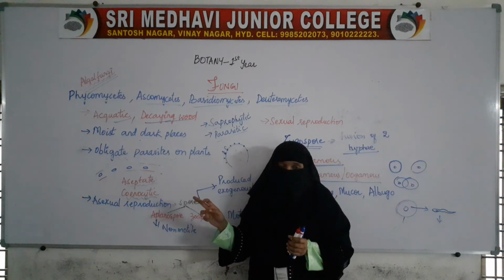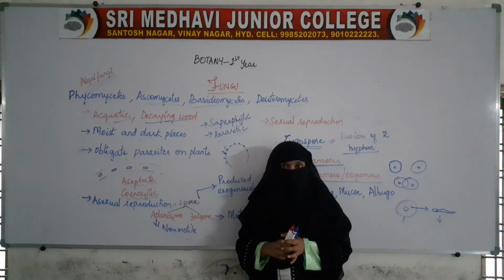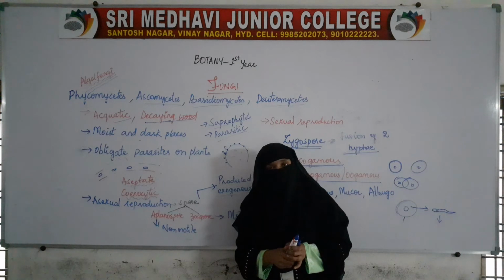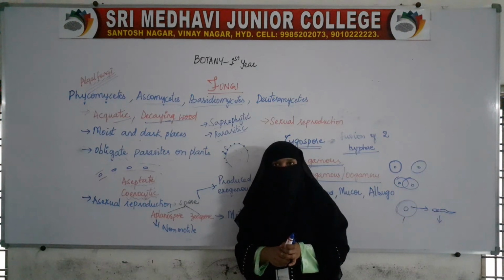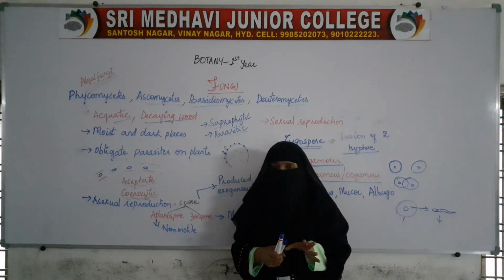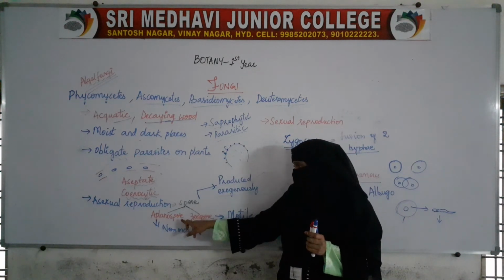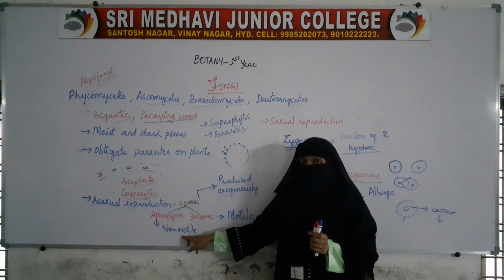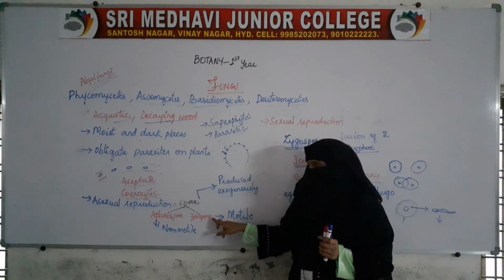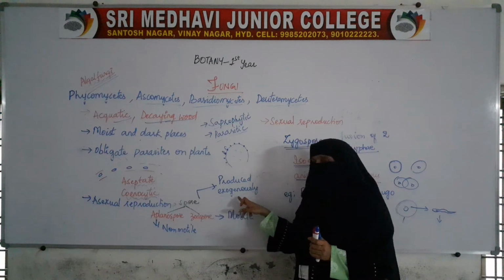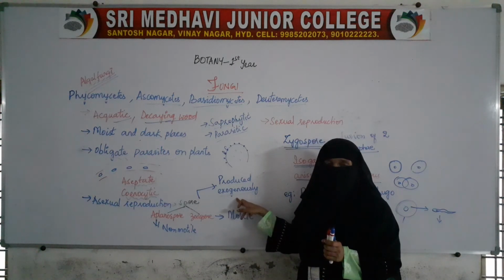Reproduction can be by the asexual method or by the sexual method. In the asexual method, it is by spore formation, but it produces two types of spores, aplanospores which are non-motile and zoospores which are motile, and these spores are produced exogenously.